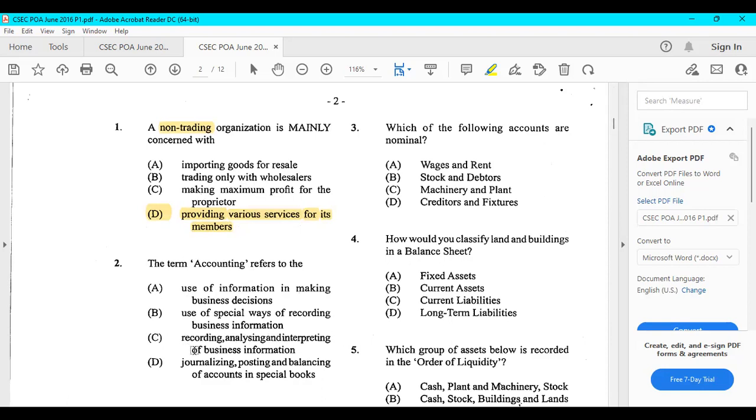The term accounting refers to... the correct answer for this one is C, the recording, analyzing, and interpreting of business information. The rest of it really don't make sense in comparison with that one.